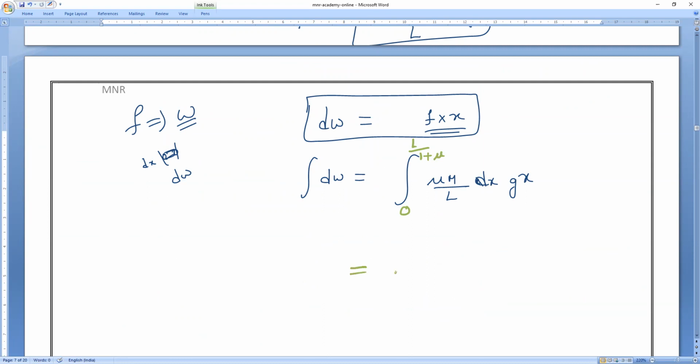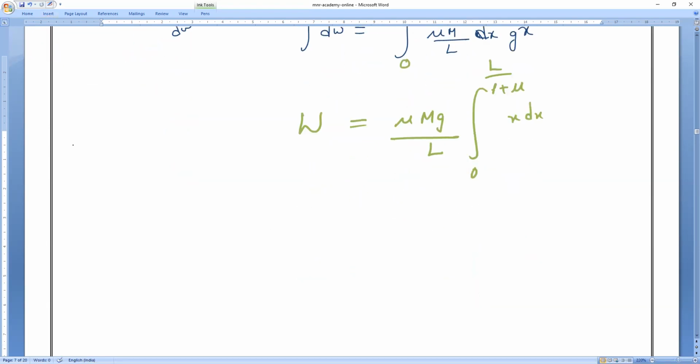We all know that mu is a constant, m is a constant, g is a constant, L is a constant. So what will happen in the integration? x dx, with limits 0 to L divided by 1 plus mu. Is it okay, guys? So it is mu into m into g divided by L. If I integrate x, what will happen? x square by 2, from 0 to L divided by 1 plus mu.